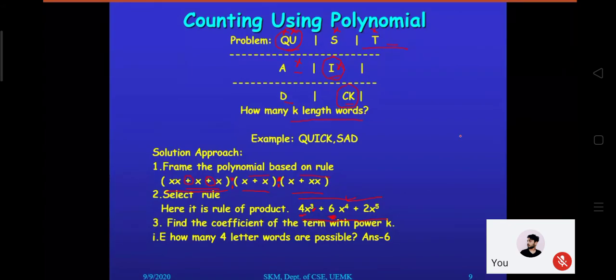So the polynomial which you have formed, when you are multiplying it, then we are getting this equation, like the polynomial 4x cube plus 6x to the power 4. And from there, sir, how are you checking that the answer is 6? Over here it is just mentioned. In your problem, it should be mentioned that you have to identify a k letter word, k equals 4. That's why we have mentioned how many 4 letter words you can frame. So that is the value of k given. So you have to check 4 as the exponent, that is, the x to the power 4 corresponding coefficient. Check that, that would be the answer.